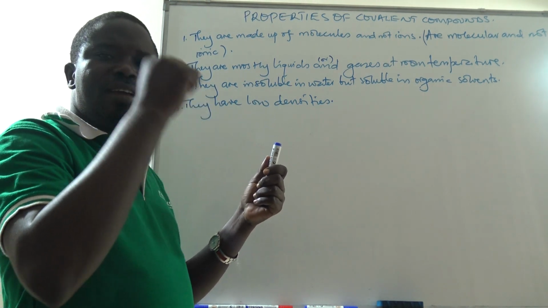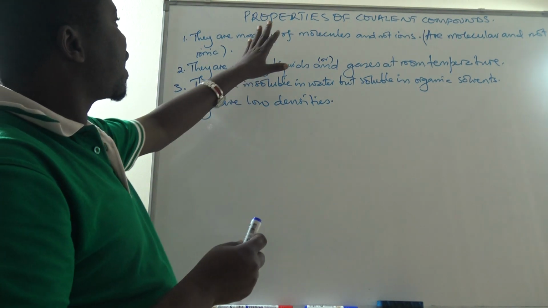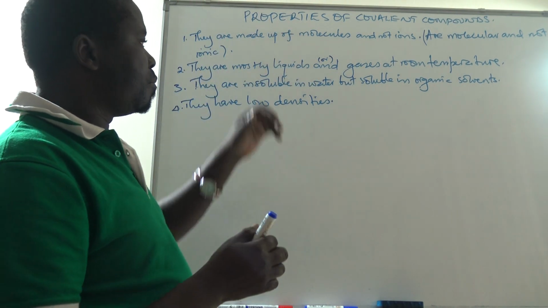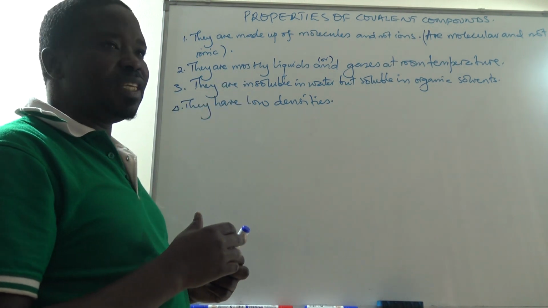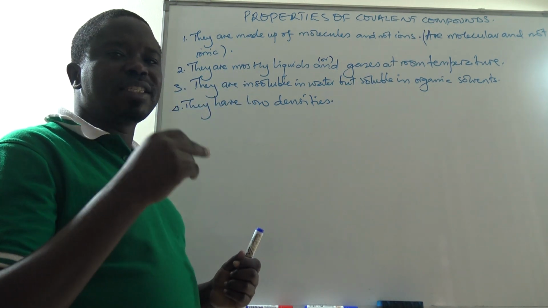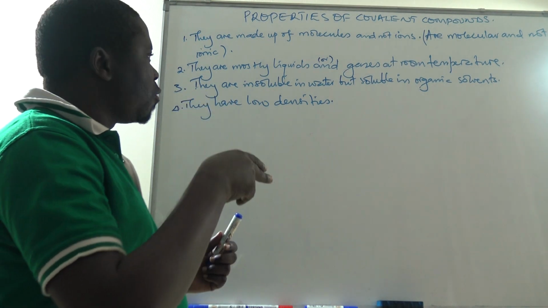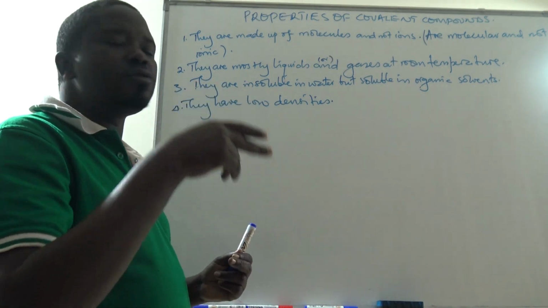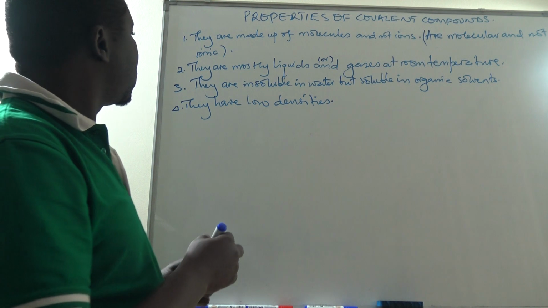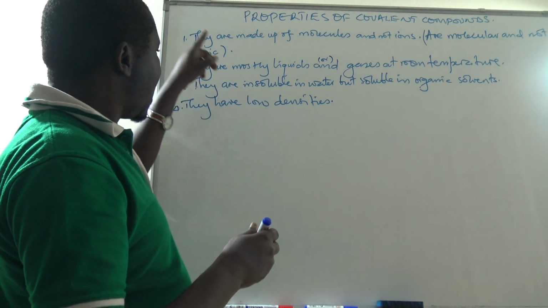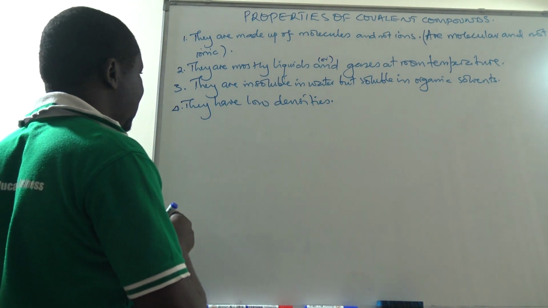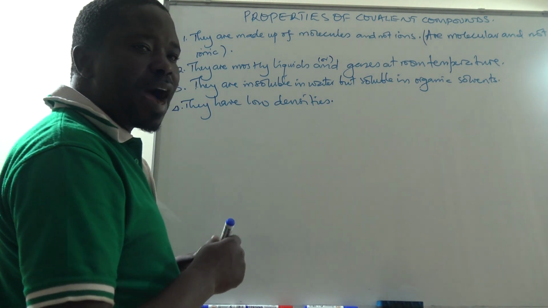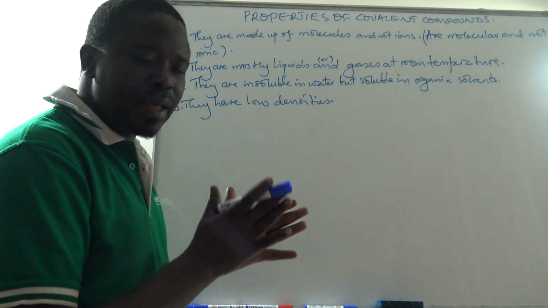That means that it has a high density, and that is the characteristic of ionic compounds. But with the molecular or covalent compounds, in this case, they are liquids or gases at room temperature. Try water. Water is too soft. Air is too soft. So we are saying that the covalent compounds have low densities. They are not hard at all, and their particles are not densely packed.